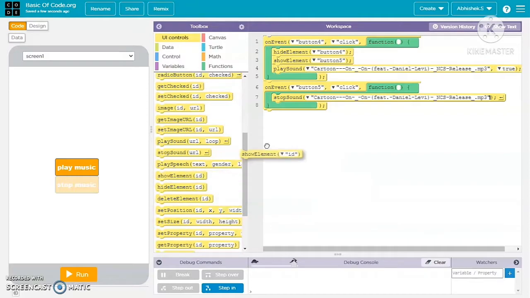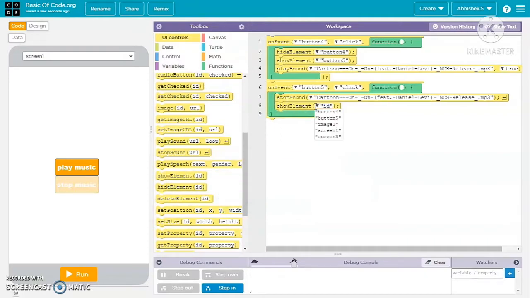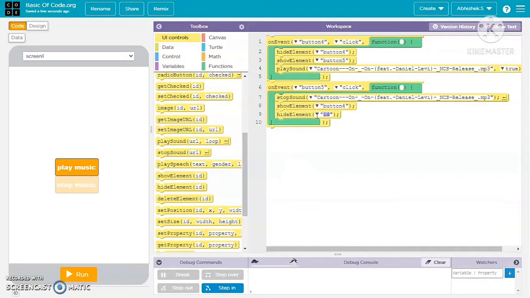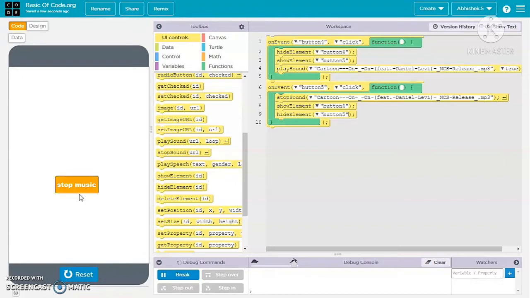So after that, you will need to add another block, show element, to play the music again. If the user wants to play that music again, it should appear as play music. So for that, you will need to add show element and choose the button's ID, which is play music's ID.